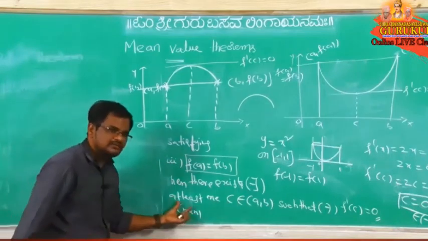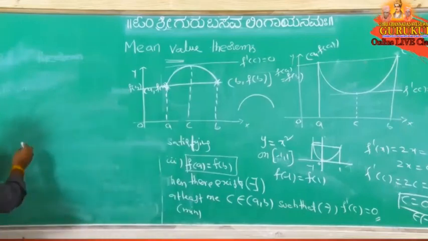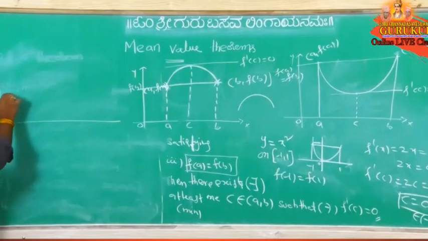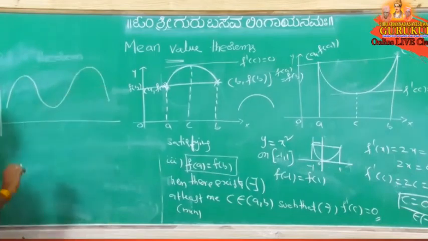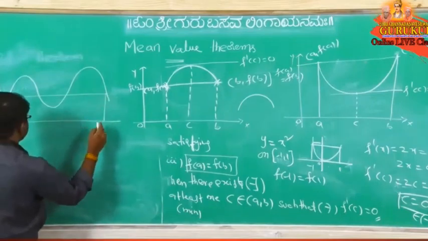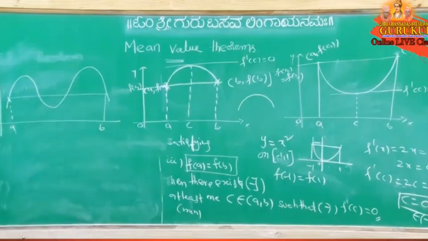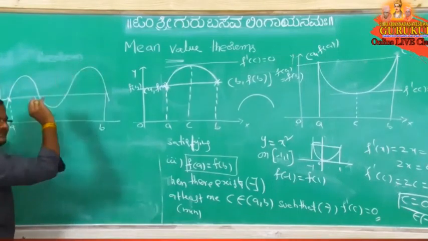So what is "at least one" saying? Is there only one point? No, more than one point is also possible. How do we take the graph of that? Suppose you take A here and B here. f of A is this distance, f of B is this distance, right? Now here f of A equals f of B, so from here to here, what is the function?